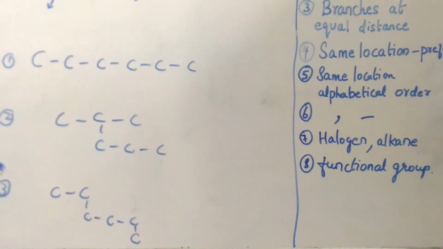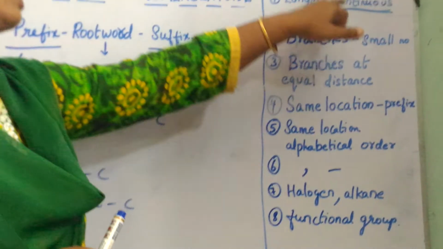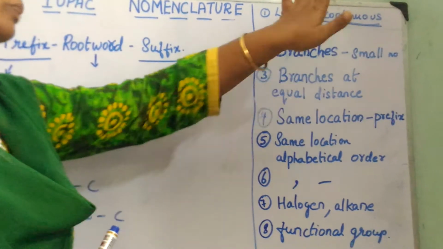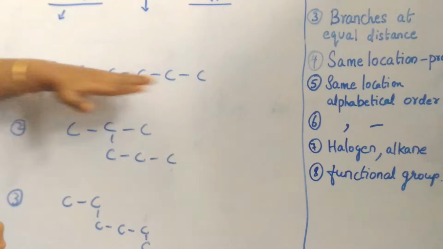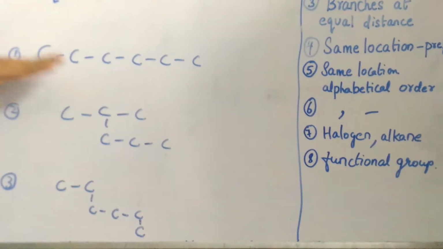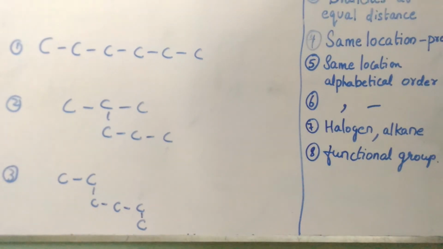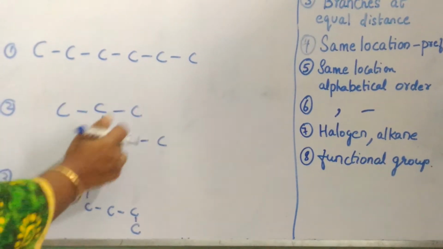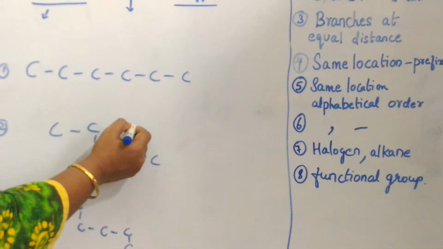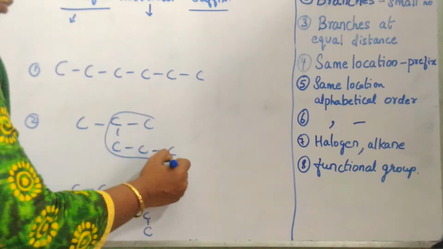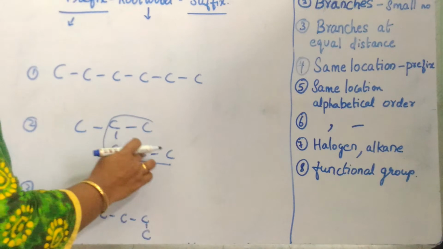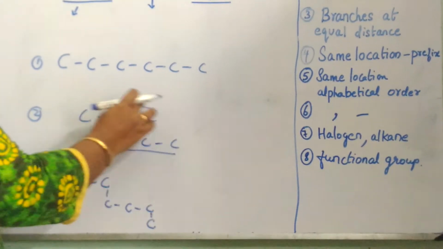So again let me go back to the words longest continuous chain. The chain should be continuous. Now this parent chain has 6 carbon. Now let me take this chain. If I take this chain, I can have 2 different types of chains. One is that I can take this as my parent, 1, 2, 3, 4, 5. This is again a continuous chain.